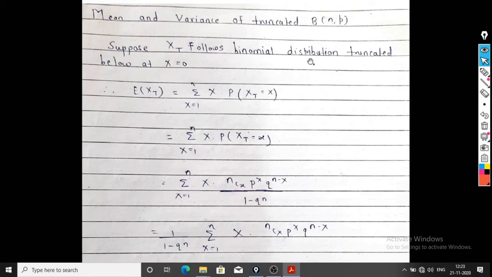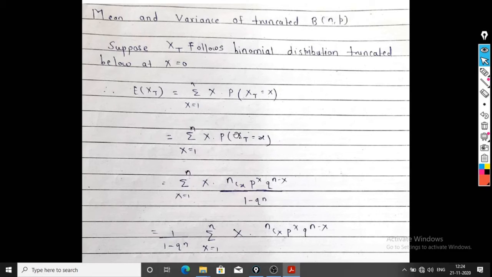Suppose Xt follows binomial distribution truncated below at x equal to 0. So we want to find the expectation of Xt. What is the definition of expectation of Xt? It is simply summation xi into pi. Again, it is summation x into probability of Xt equal to x. But now the range of x is what? Running from 1 to n, because it is truncated below at x equal to 0. So summation x equal to 1 to n, x into probability of Xt equal to x.